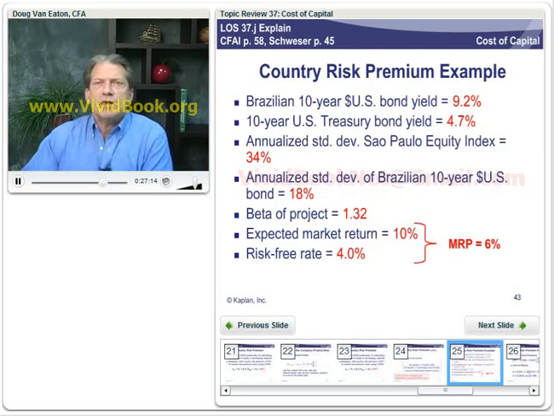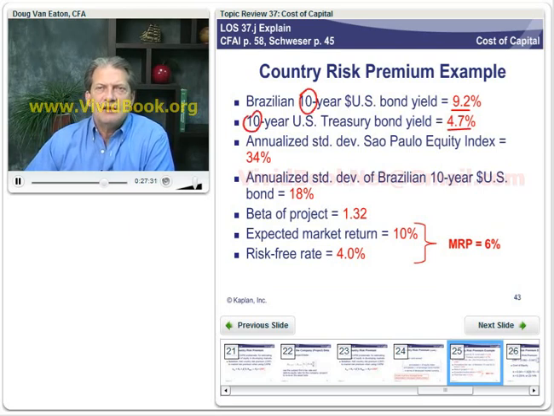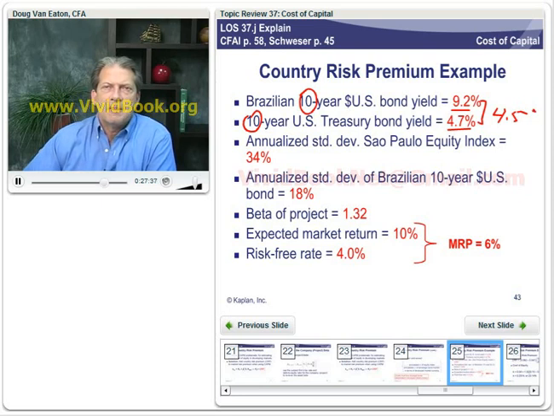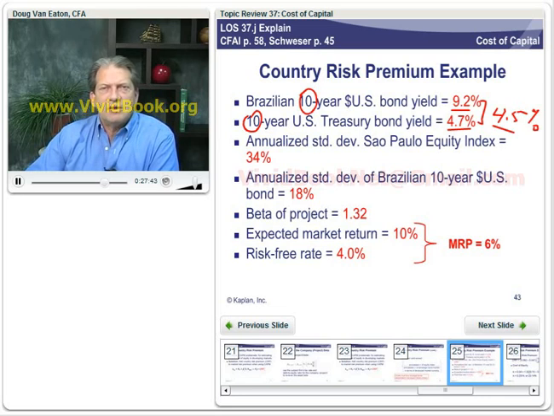We'll take a look at an example just so you understand how we're using this. We've got a Brazilian 10-year US dollar bond that yields 9.2 and a 10-year US Treasury bond that yields 4.7. We'll match up the maturities here, and here's our yield spread, right? What is that? 4.5%, I guess. Now we need to adjust this sovereign yield spread for the relative volatilities.